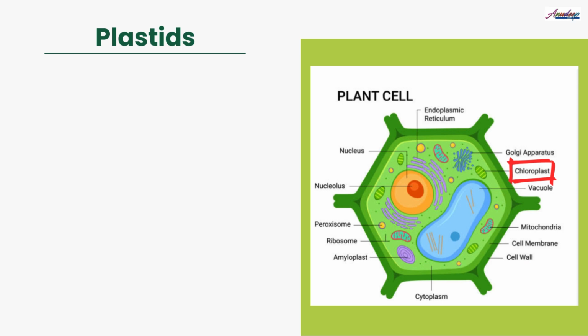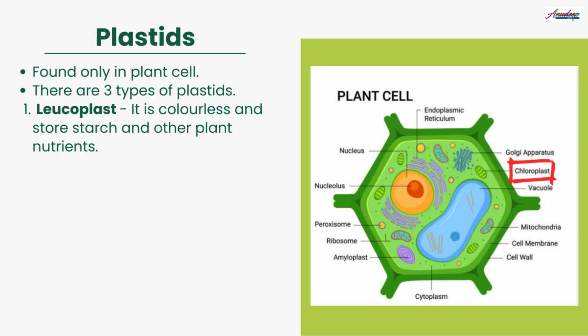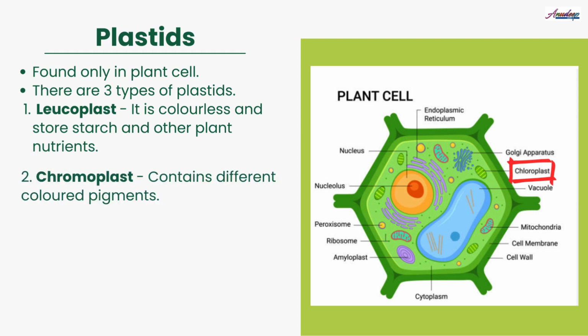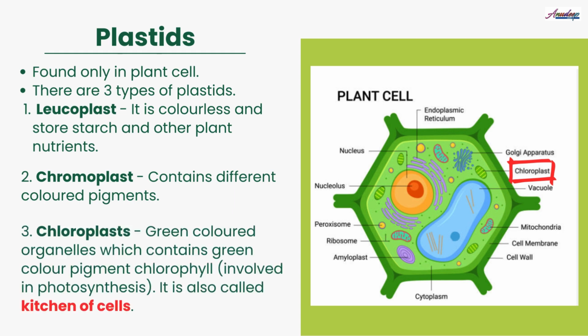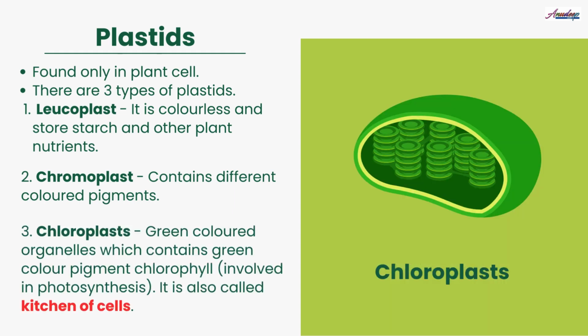Next is plastid. These are found in plant cells and these are of three types. First, leucoplast. These are colorless organelle that store starch and other plant nutrients. Second is chromoplast, which contains different color pigments, that is non-green pigment, and believed to give color to flowers and fruits. Third is chloroplast. Green color organelle present in the cytoplasm of plant cells contain green pigment called chlorophyll.